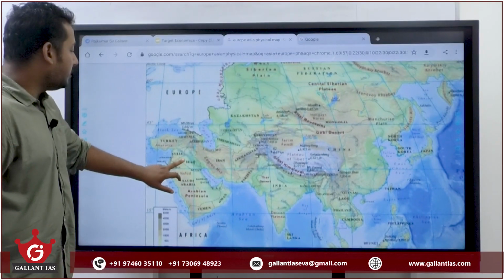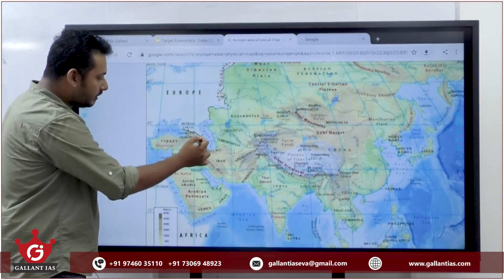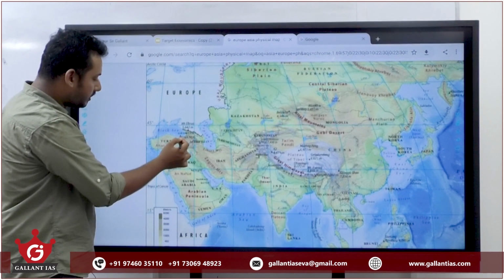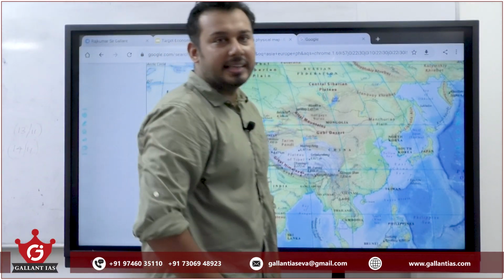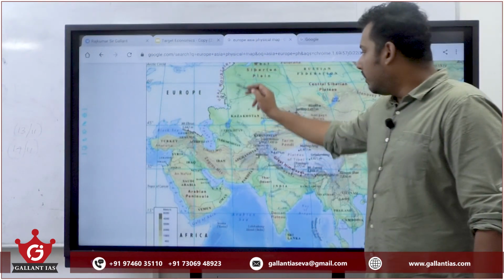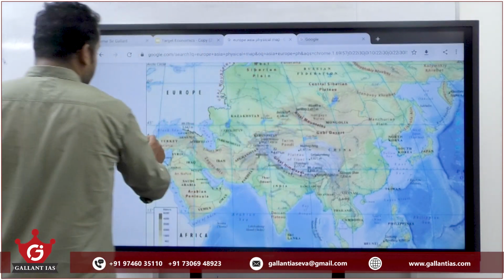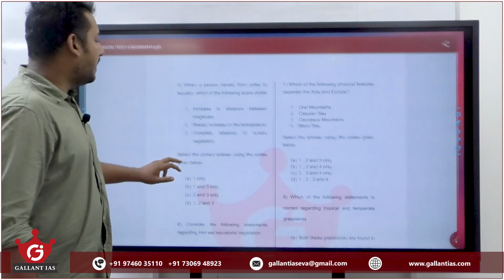If you look at the boundaries, Ural Mountains, Caspian Sea, Caucasus Mountains, Black Sea. All these physical barriers act as the boundary between Europe and Asia. So the answer should be D.